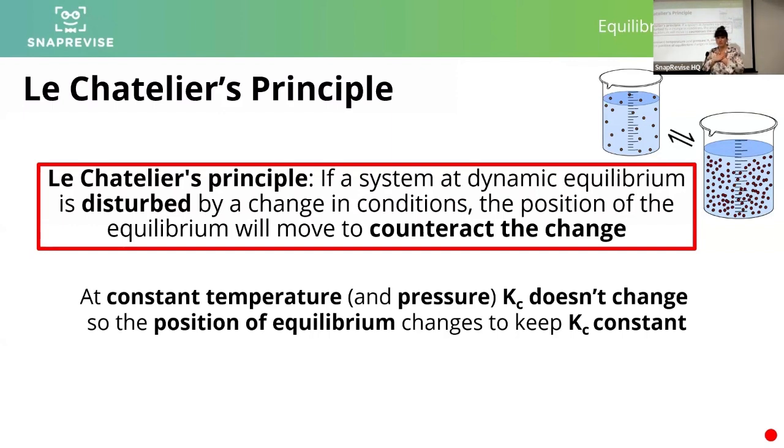When I was learning about it, and now when I teach it, there are two ways to think about it. You can say that the position of equilibrium changes to adjust to a stress, or you can think about it in terms of Kc having to stay constant. If Kc has to stay constant, then something's got to change to make sure that Kc can stay constant. And that's what this position of equilibrium movement is doing. It's adjusting to keep Kc constant. Unless we change temperature, Kc stays constant.